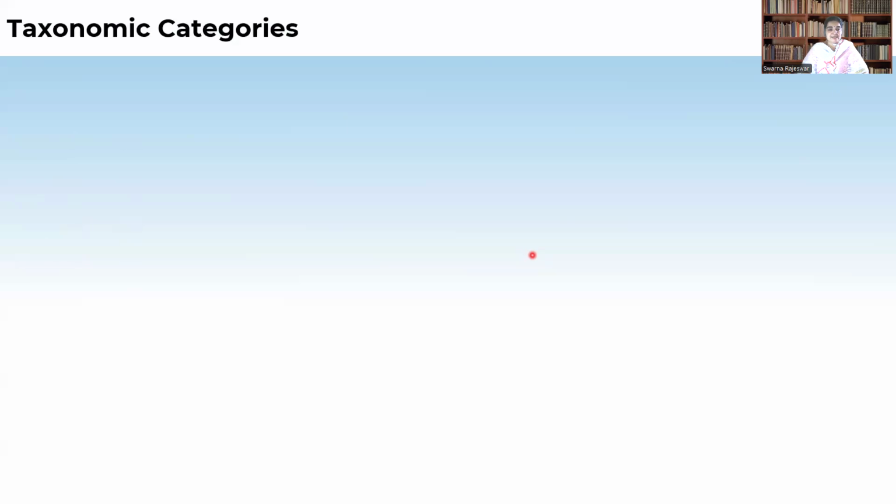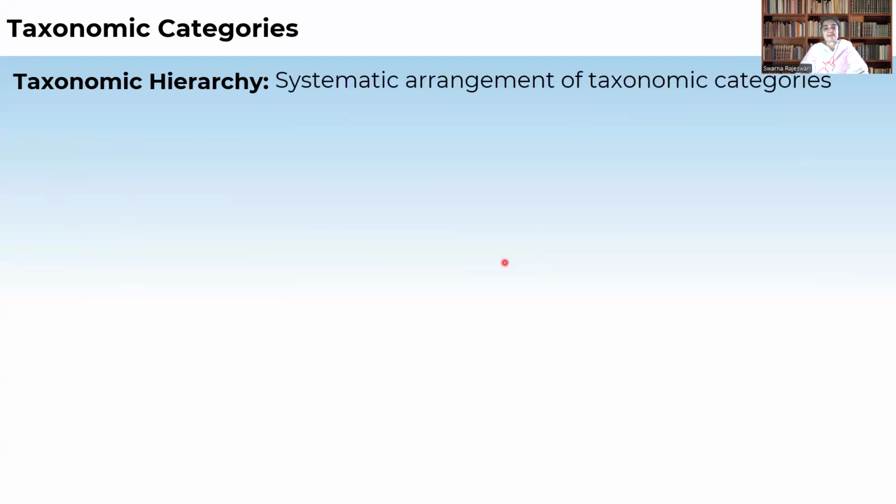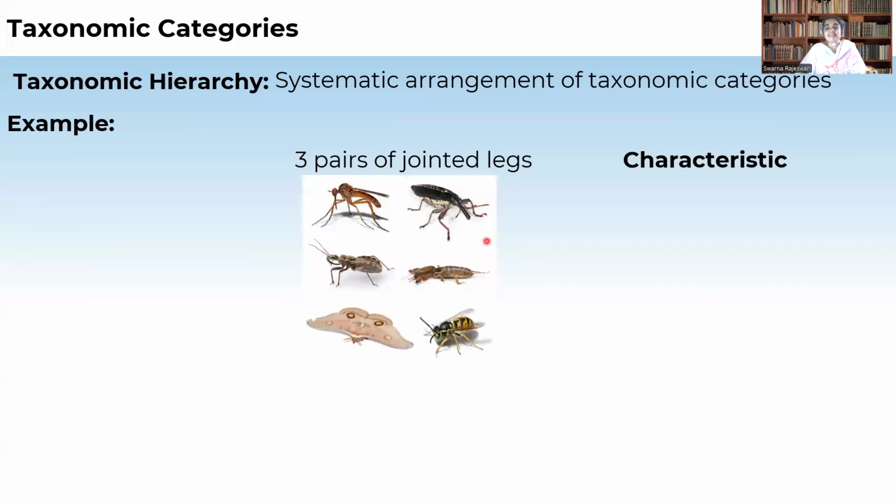So now let us again come into our topic, that is taxonomic categories. We have studied just now that we are grouping each and every organism based on certain characters. That arrangement, or systematic arrangement of different taxonomic categories, we are calling taxonomic hierarchy. For example, all those organisms which have three pairs of jointed legs, or six legs, we call all those animals insects.